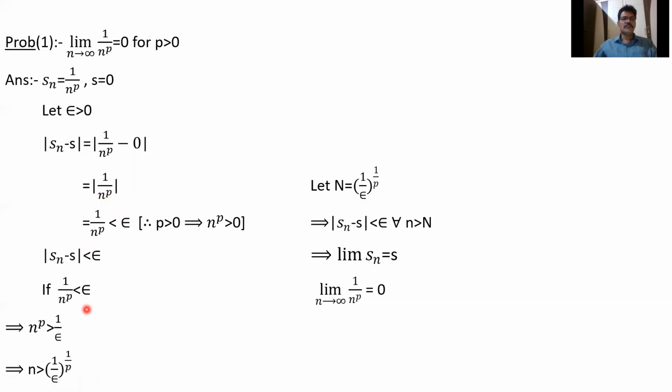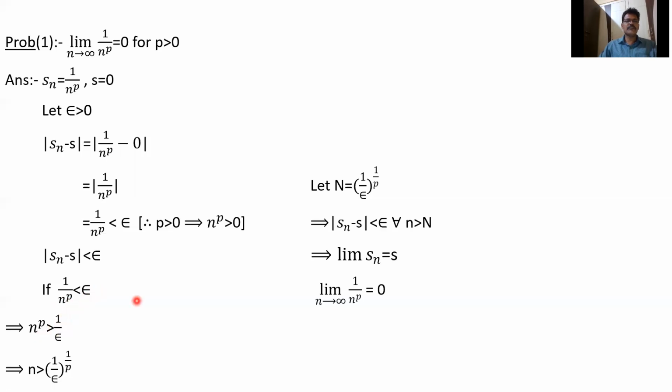So reversing, n power p is greater than 1 by epsilon. When we are reversing, the sign will be changed: if less than is there, we get greater than, and if greater than is there, we get less than.